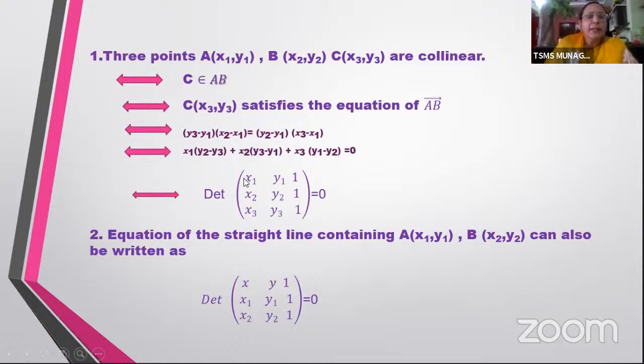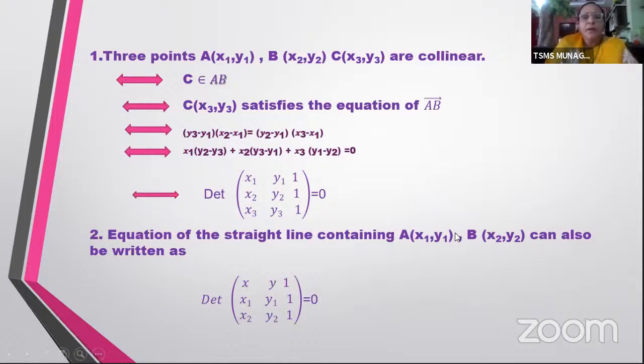Now, this is a matrix form which you will use in your MSAT and other competitive exams, where you can simply take the value of the determinant and put the first and second columns as the x and y coordinates, and the third column as 1. If you get the determinant value as 0, you will say the 3 points are collinear. If the determinant is not 0, they're not collinear. So this shortcut you will use in your competitive exams.